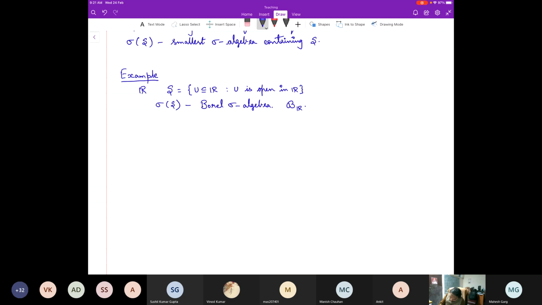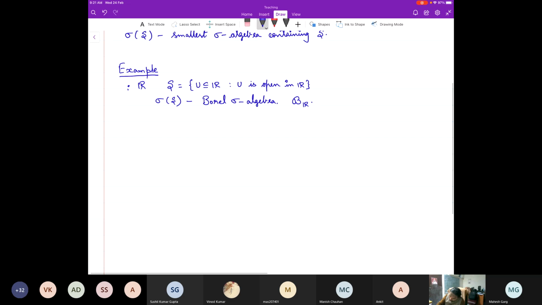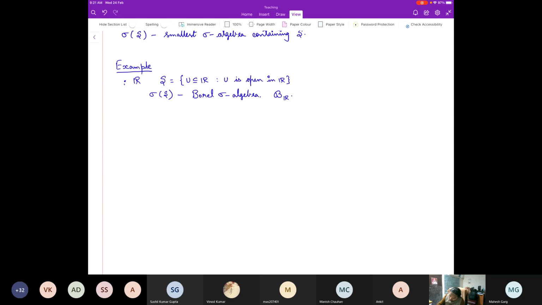In fact, one could have chosen a more general setting: let (omega, tau) be a topological space.